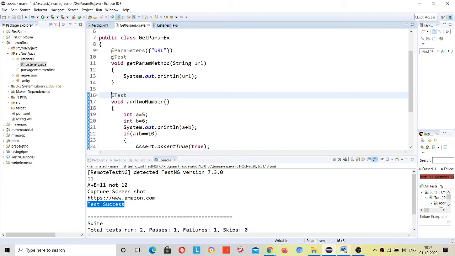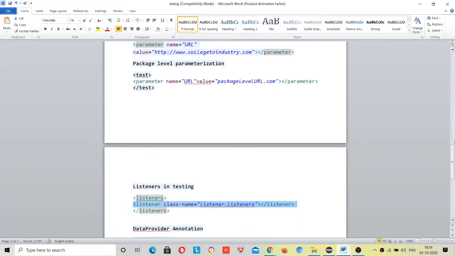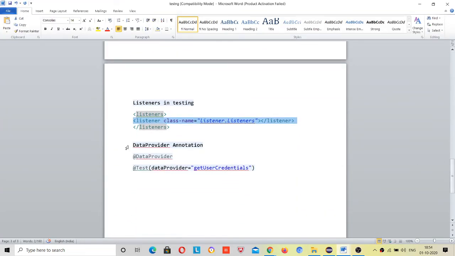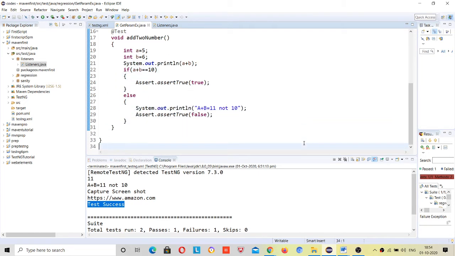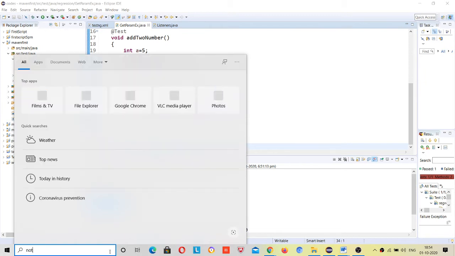Okay, so now I'll come to the data provider annotation. This is the last topic of your TestNG. So see what we need of this data provider annotation.